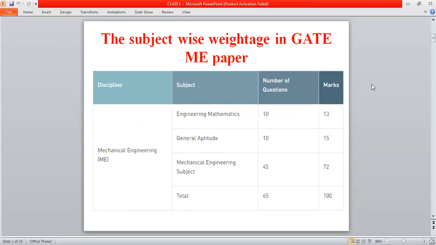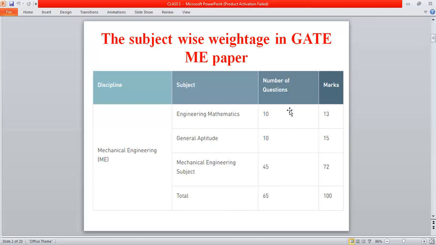So this is the subject-wise weightage in the GATE mechanical engineering paper. Normally, questions will be asked from three categories. One is engineering mathematics, where we will have 10 questions, and the total mark is 13. The second category is general aptitude, where 10 questions will be asked. The third category is the mechanical engineering subject, from which around 45 questions will be asked, and the total mark is 72. The total mark of the GATE examination is 100 marks and 65 questions.